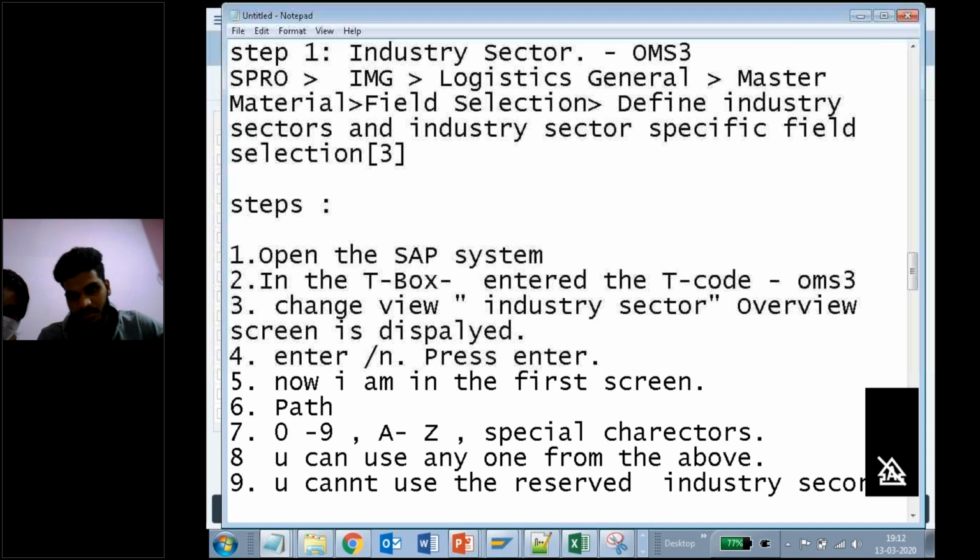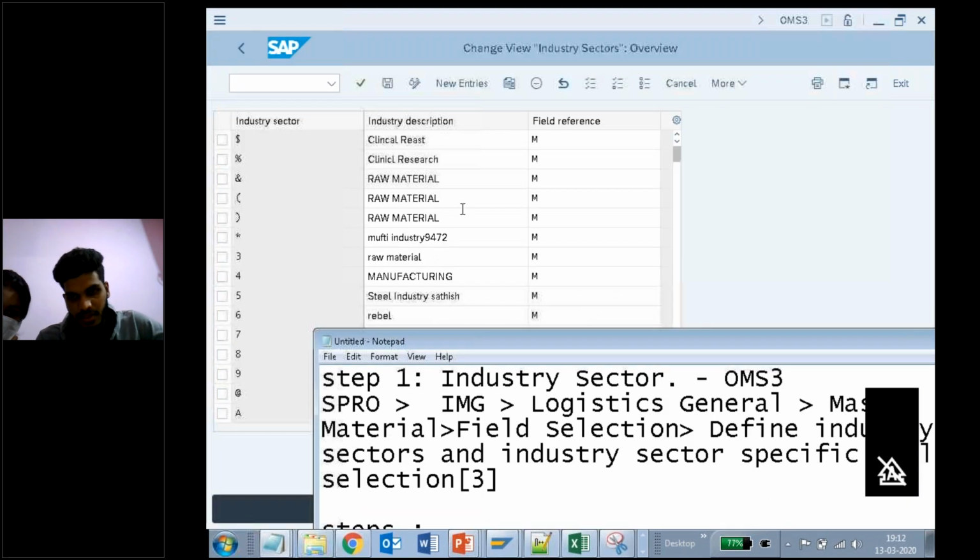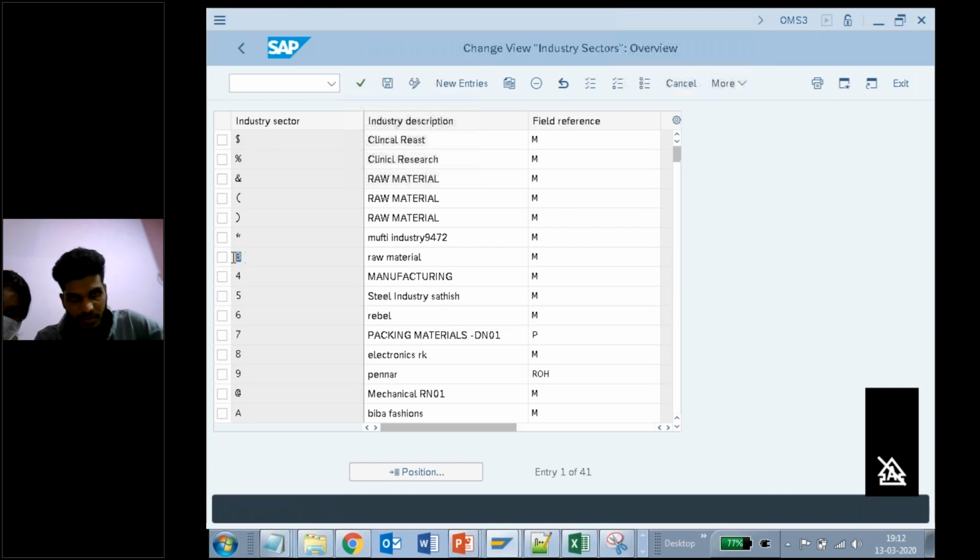Sector means, if someone has used that one, yes or no. For example here, if the 3 character number is used by someone else, getting my point? It is used by someone. It is as simple as buying a movie ticket. If someone purchased that particular seat, obviously you cannot book that slot, right? It is occupied by someone else. That is the meaning of this. The same way is applicable here also.